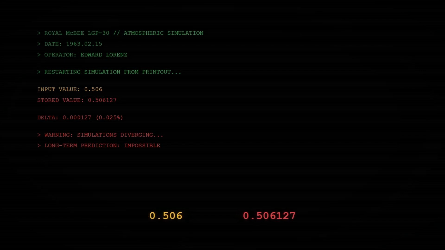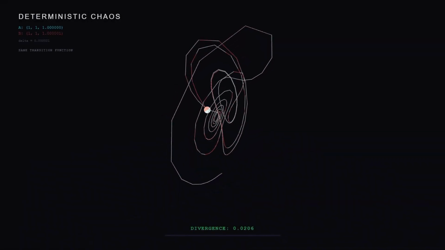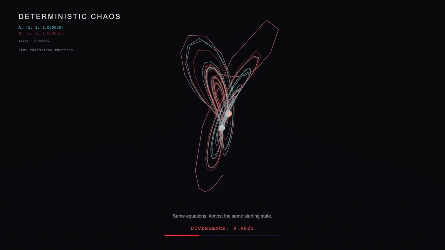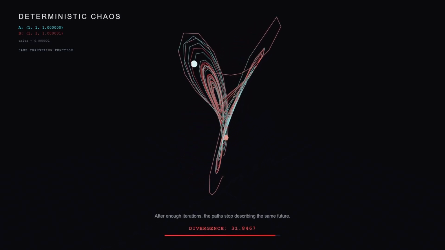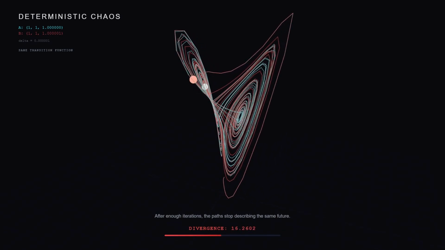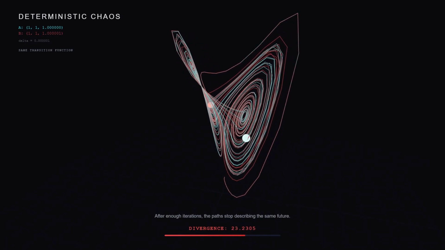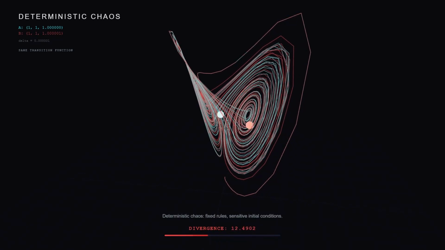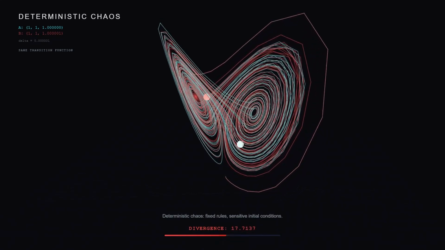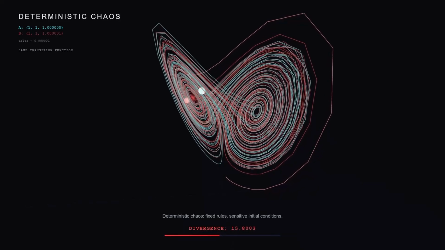At first, both simulations followed almost the same path. Then they began to separate. And after enough iterations, they became completely different trajectories. The machine was not broken, and no randomness had been added. The equations were still deterministic. The same update rule was being applied again and again. What changed was the initial state.